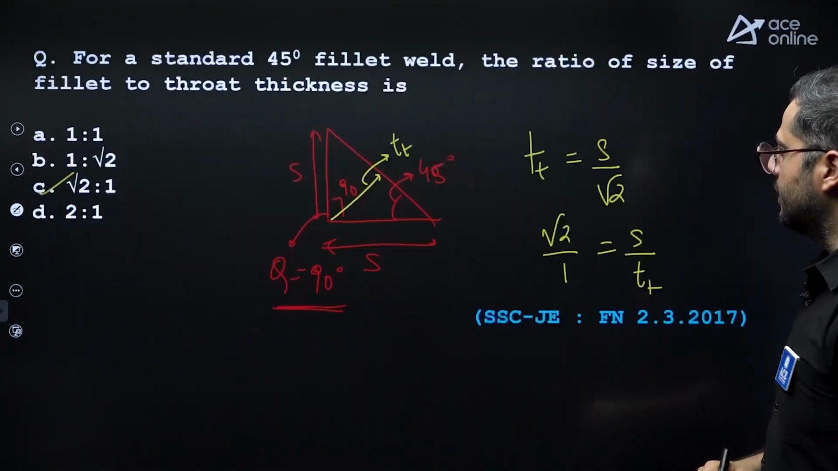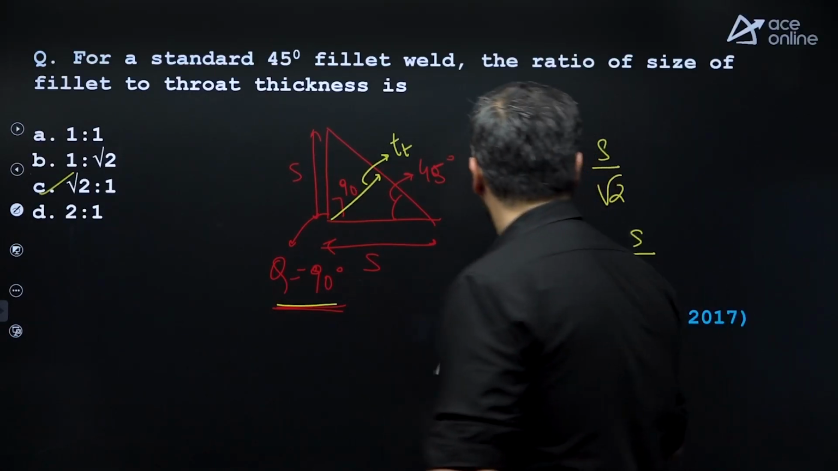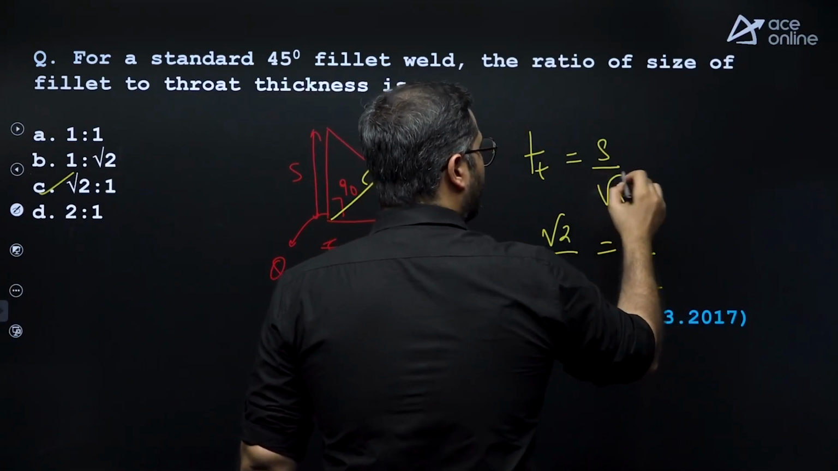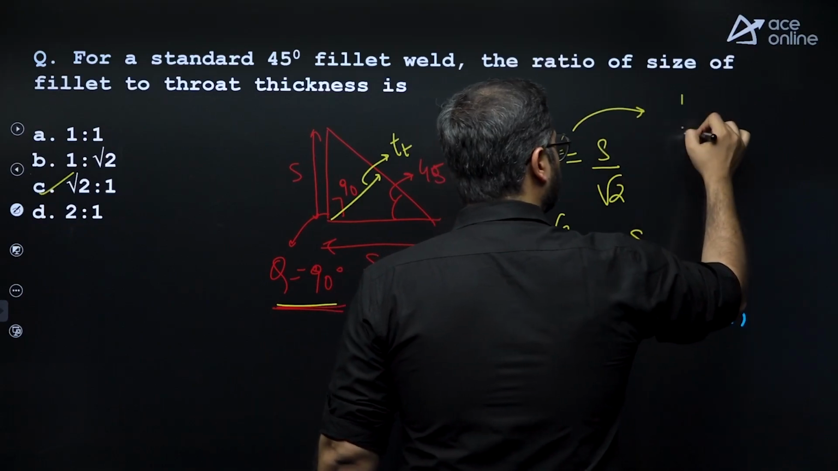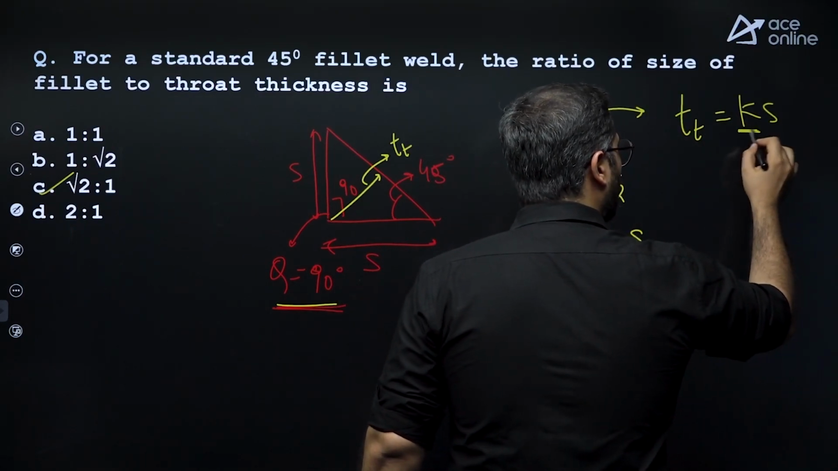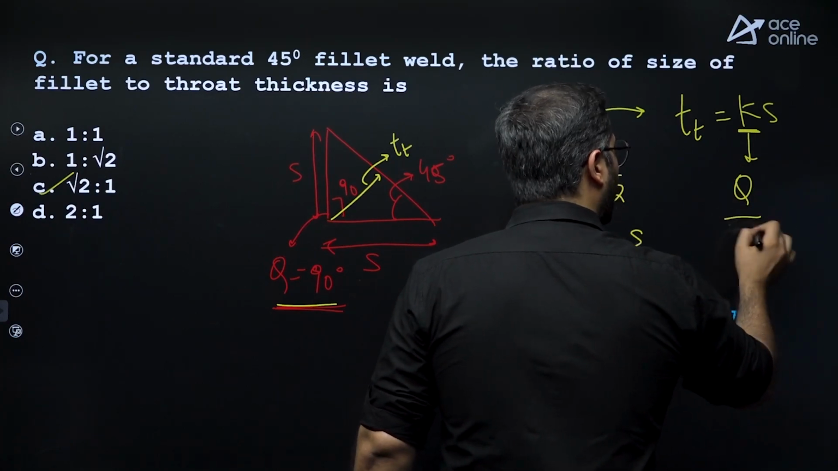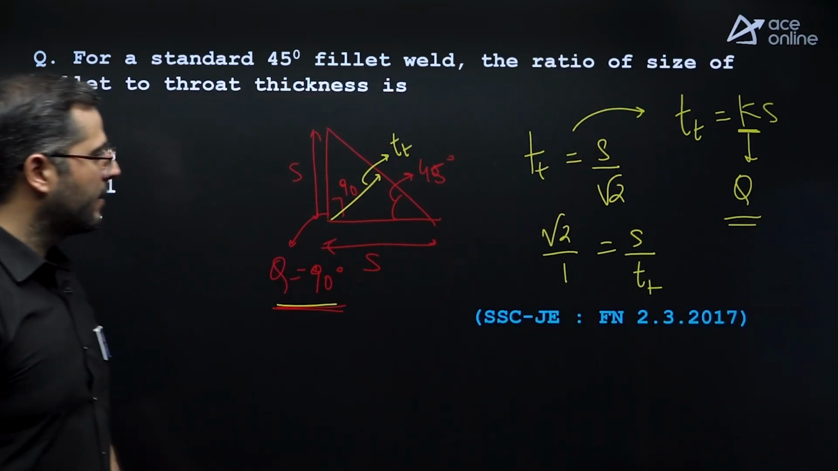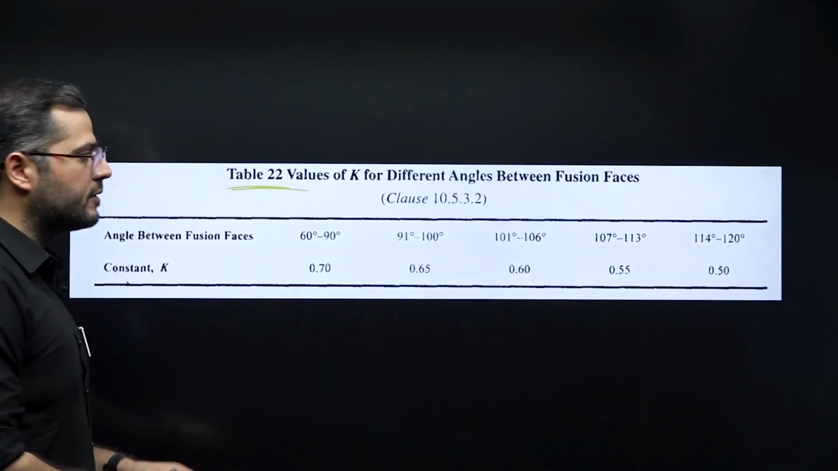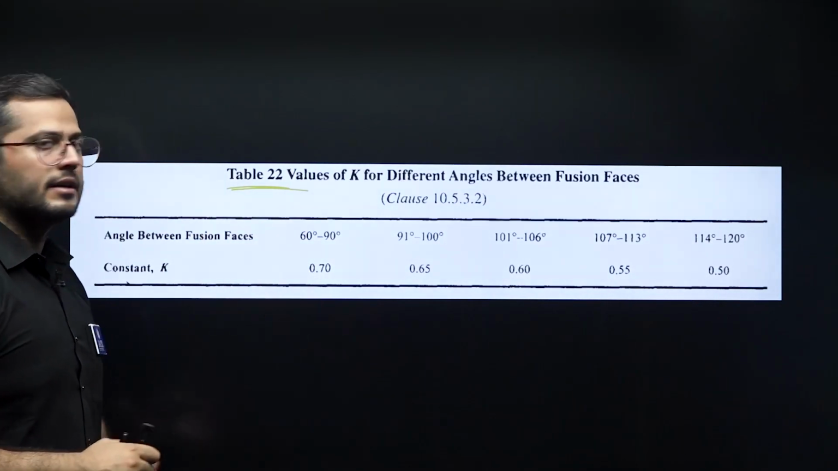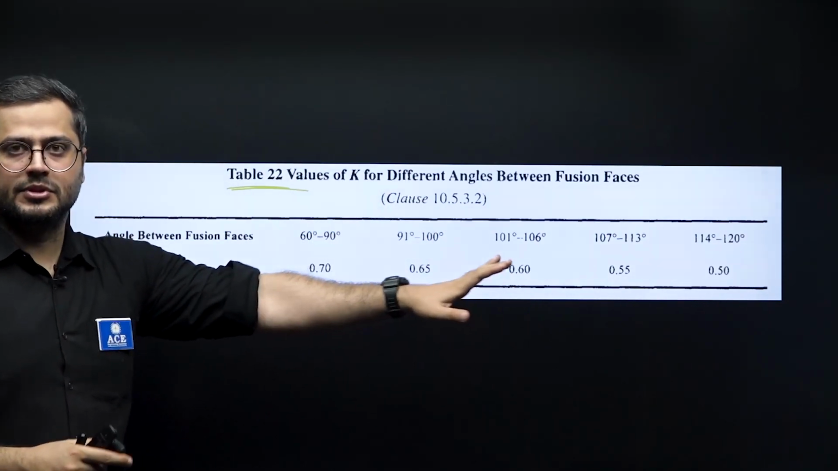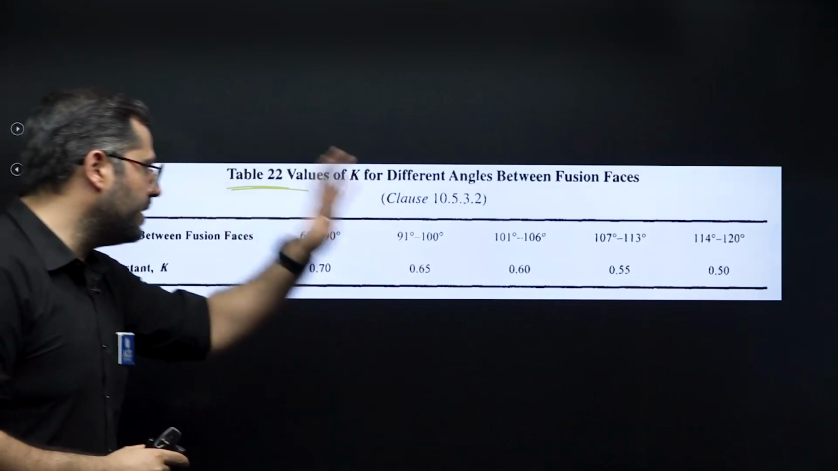And this is your theta. And when you say 1 divided by root 2, you can just write down like this: throat thickness is equal to K times S. This K over here is dependent upon the angle between the fusion faces. Based upon this, there is Table 22 of IS 800, which is very, very important, and you need to remember this table. A lot of state level exams, PSU exams, have been asking this a lot.